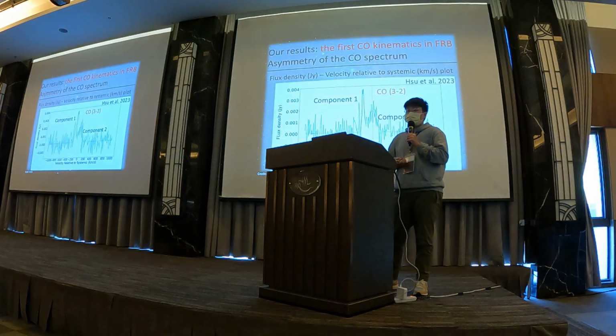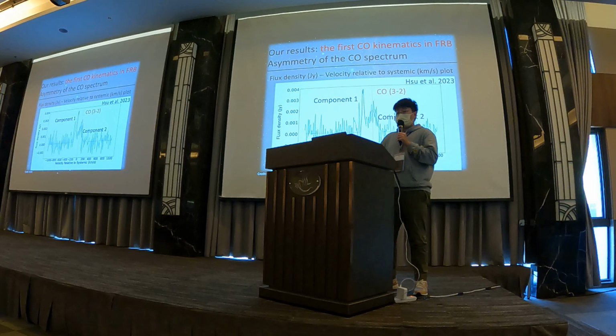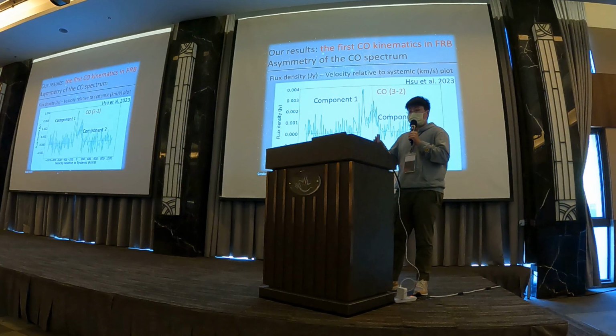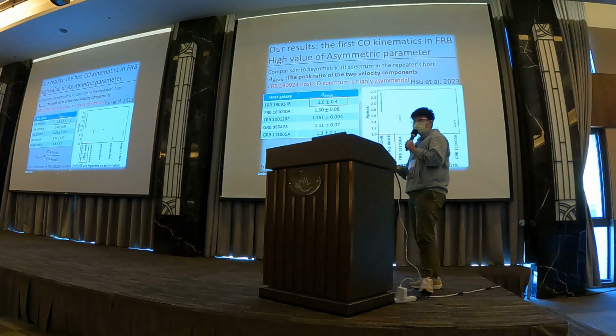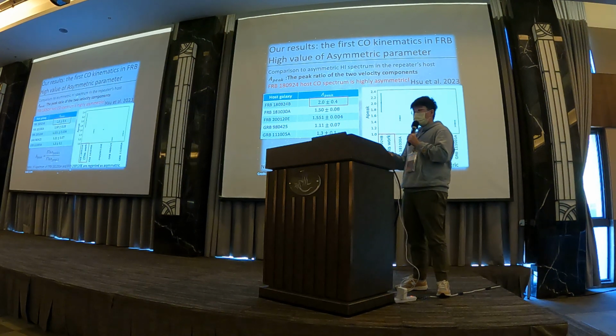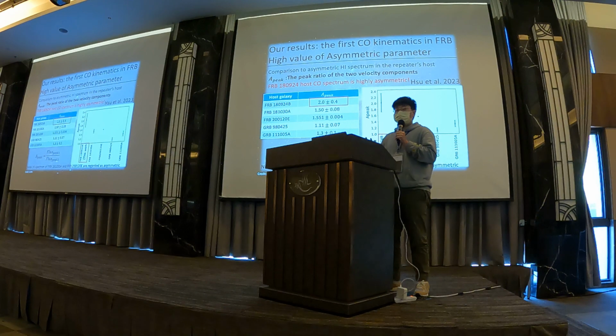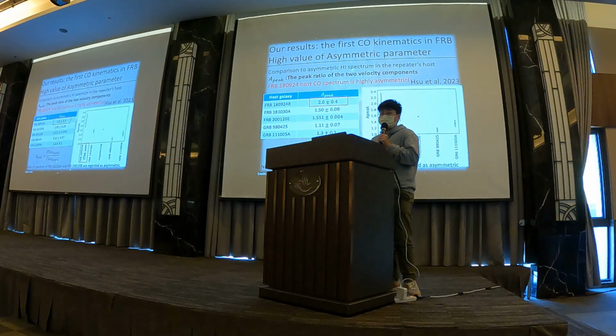And we can extract the CO spectrum from the previous plot. And the blue line is the observed data, and the black line is the best-fit Gaussian function. And we can see that there are two velocity components, which show an asymmetric velocity profile. And this may indicate that there is disturbed gas inside the host galaxy. So to further test whether this spectrum is really asymmetric, or the gas is really disturbing the host galaxy, we have to apply an asymmetry parameter, A_peak. A_peak is the peak ratio of the two velocity components. So the higher the A_peak value is, the more asymmetric the spectrum is, and it may indicate there is disturbed gas in the host galaxy too.